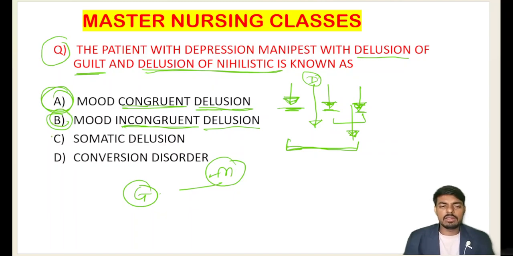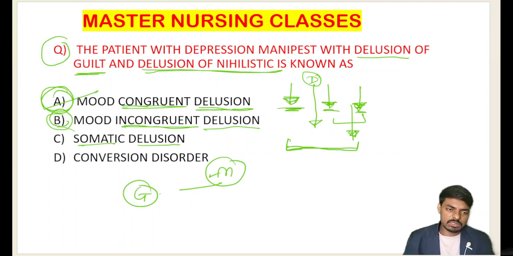Simple word. Okay, and here the somatic delusion is option C. So here our option A is the correct answer, because the delusion of guilt is a negative symptom, and in depression also there are negative symptoms. Both delusional symptoms are based on the theme of the disease, so we call that mood congruent delusion. Okay, so mood incongruent, I have given the mania and the delusion of guilt, there it is mood incongruent. I hope the concept is clear for you all.